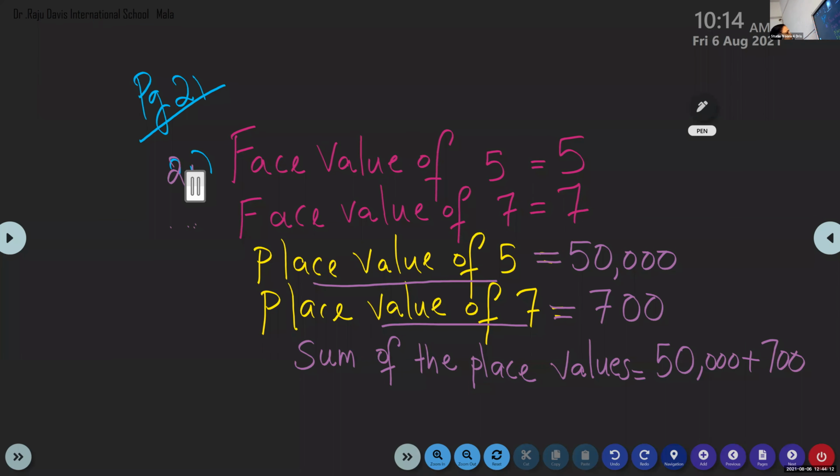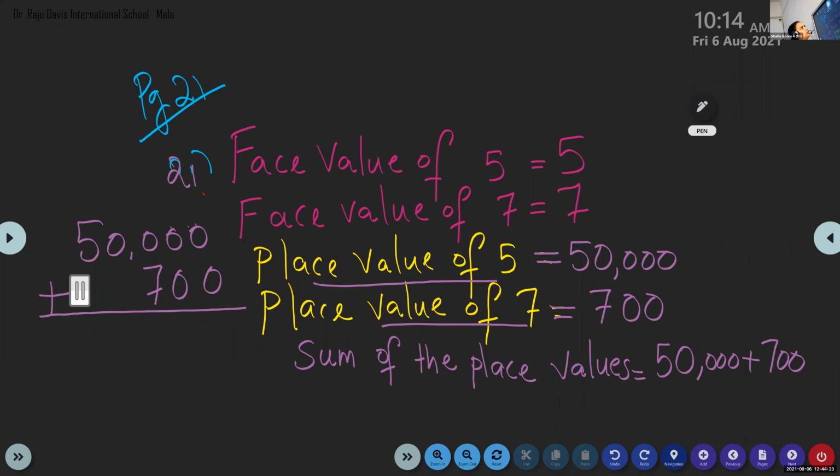Sum of the place values means what? 50,000 we had to add with the place value 700. Sum means what? The answer in the addition problem. So find out the answer. Line up properly and find out.